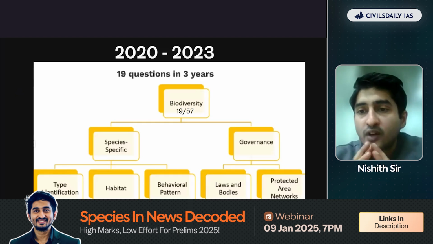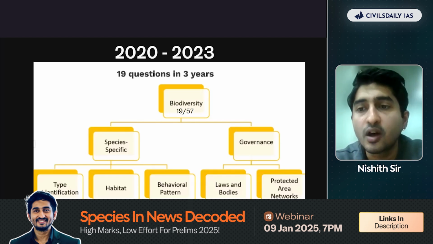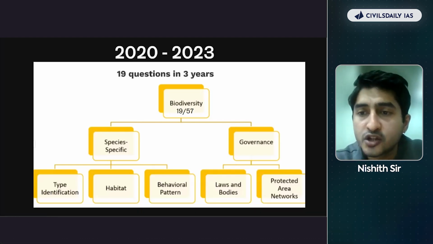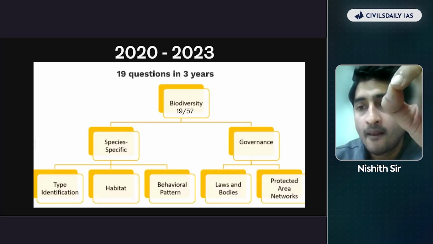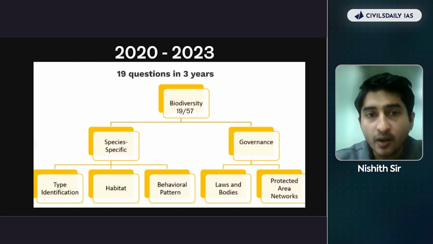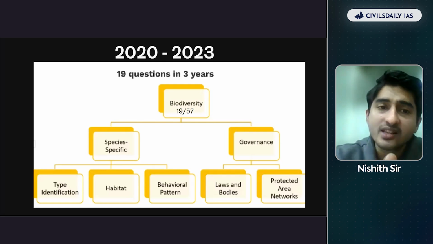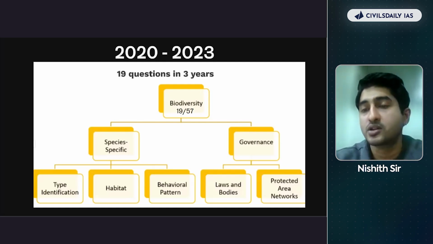It is very surprising that in the years 2020 to 2023, 57 questions have come from environment, out of which 19 questions have appeared from this topic, that is biodiversity. So in this webinar, we are going to deal with one subpart of biodiversity, that is the species specific questions.